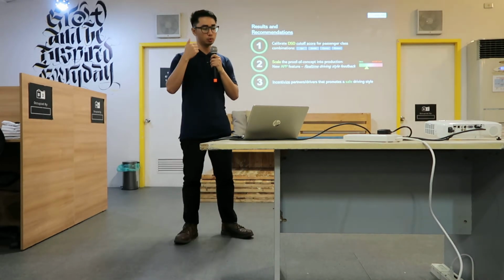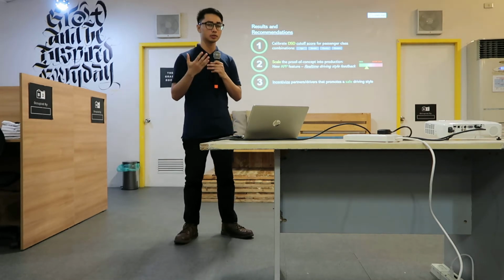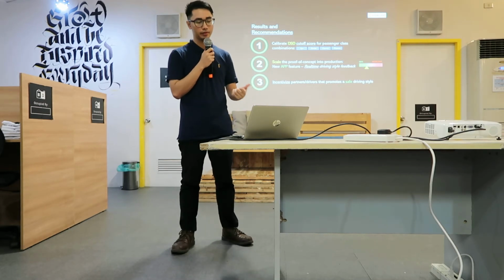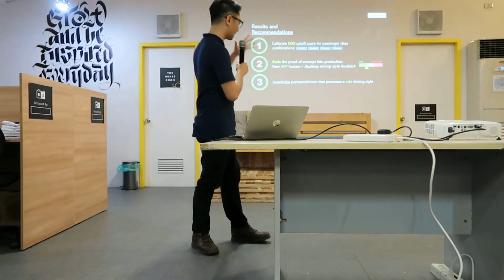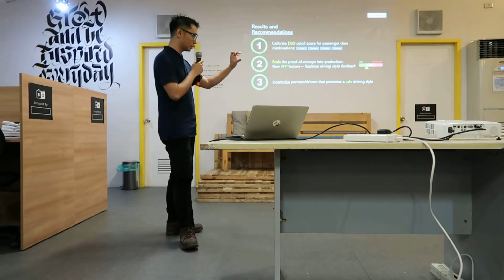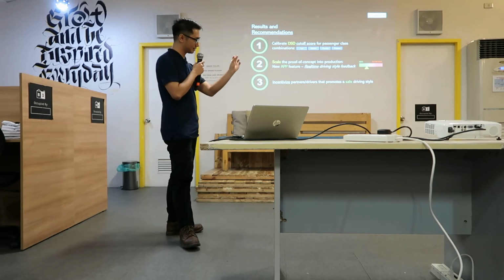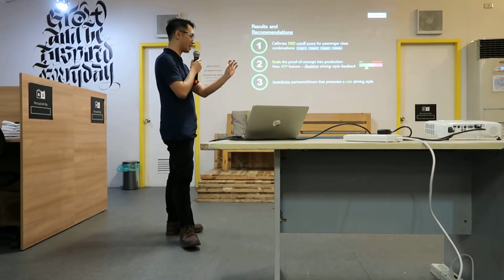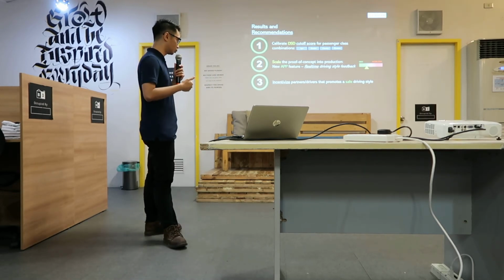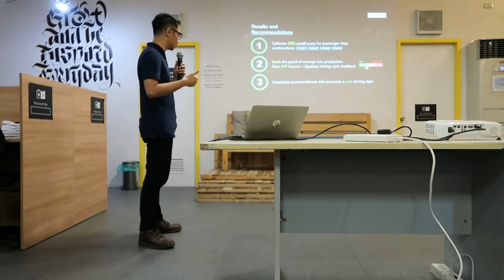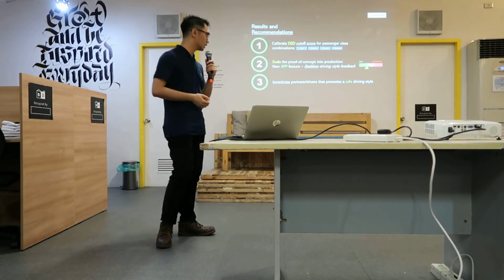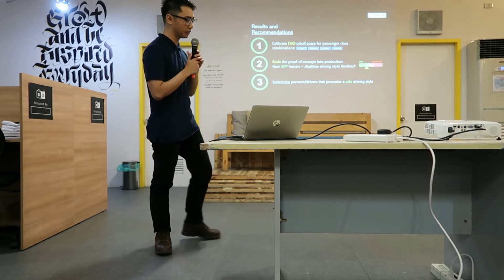Number two is that we can scale the proof of concept into production. For example, we can introduce a new feature like real-time driving style feedback. I imagine that whenever the driver is driving, there's a bar that shows whether he's driving safely or aggressively in real time. Next, to support our costs, I recommend that we incentivize partners or drivers that promote a safe driving style.